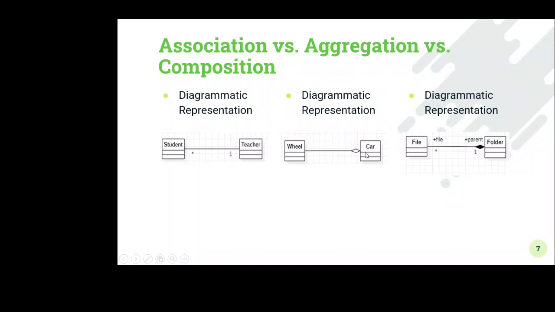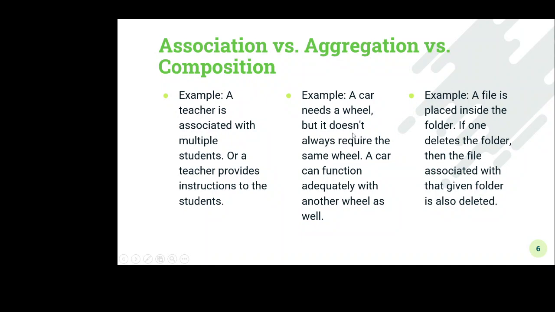Here the car needs the wheel, but it doesn't always require the same wheel. A car can function adequately with another wheel as well.